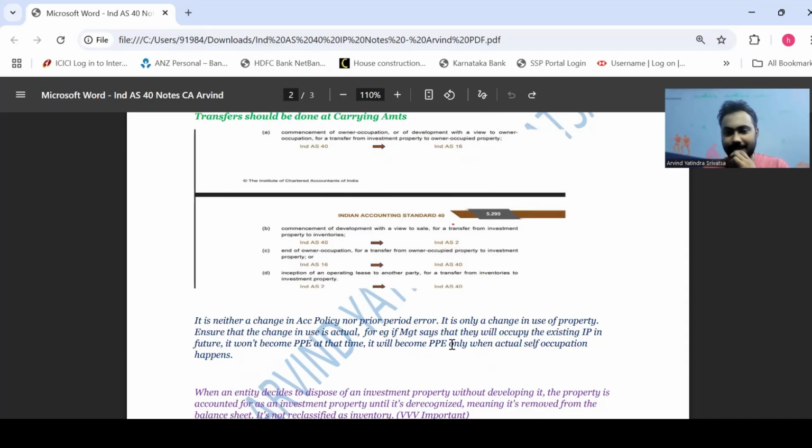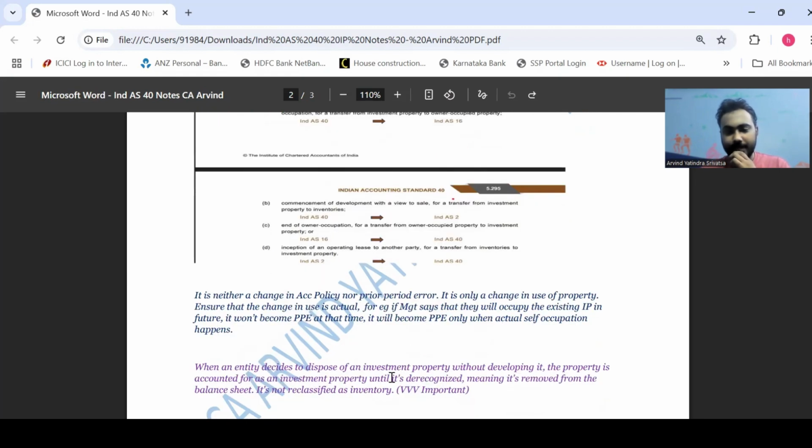And you have to ensure that the change is actual. For example, the management says that they will occupy the existing investment property in the future. It won't be PPE at that time. It will become PPE only when the actual self-occupation happens. So you can't just say in thin air that I'm going to do this, so I'm going to reclassify. No guys, reclassification will happen only when the actual use has changed. So that's why I've given this example here for your remembrance.